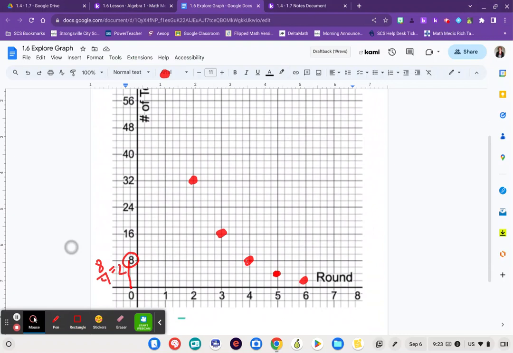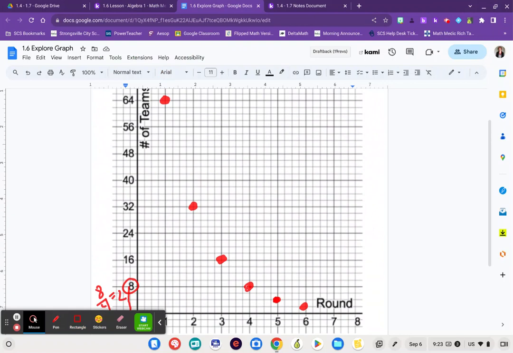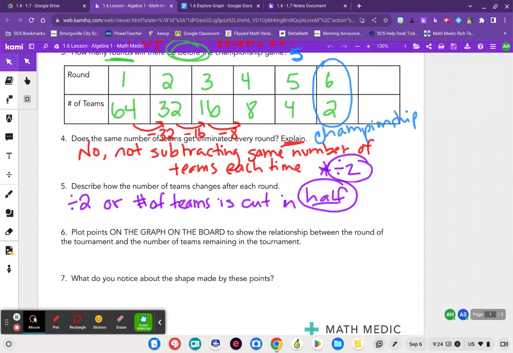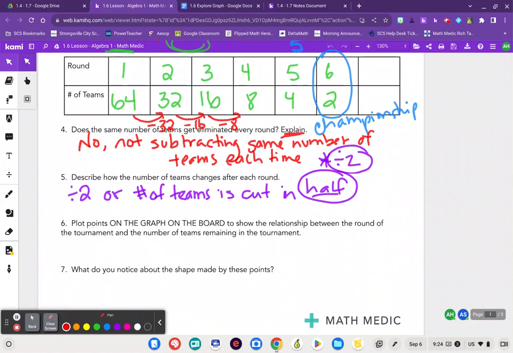So when I look at this graph, it does not look like a straight line. In fact, it looks like it kind of curves. And it decreases. That was something else that another team had said. I say these things because 7 says, what do you notice about the shape made by these points? Well, my points are decreasing. Love that. And these points are curved. So not a straight line.